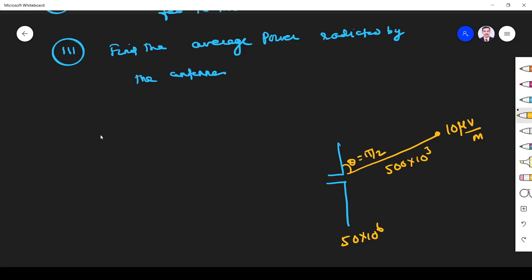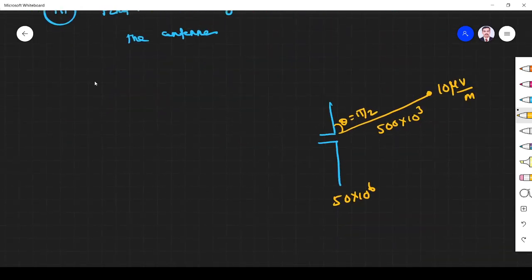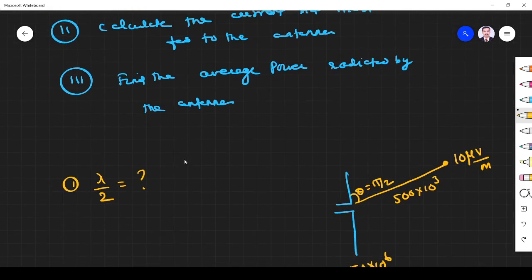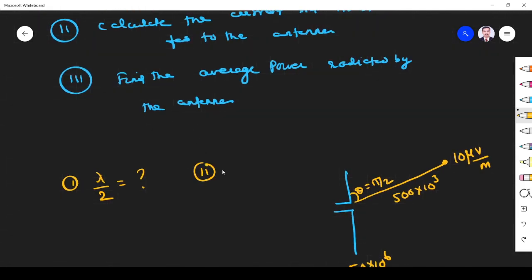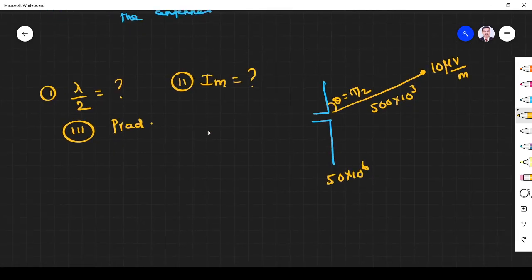Now the question is, what is the length of the dipole? Right, so what is lambda by 2? The first question is lambda by 2 because they told it is a half-wave dipole antenna. So to find the length of the dipole, I have to find lambda by 2. Second question: calculate the current that must be fed to the antenna, so next we have to find the Im value. Third one, what is the power radiated? These are all the questions, right?